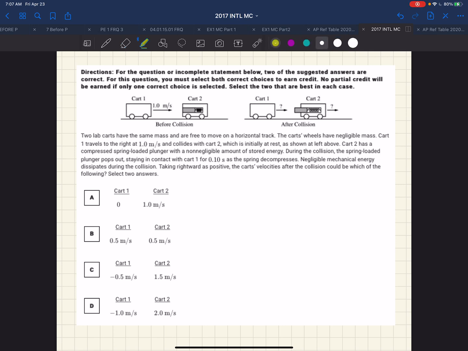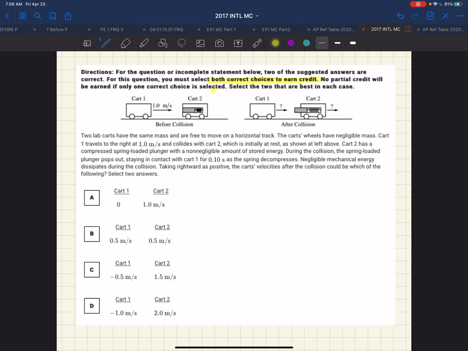We have a lot of reading in this question. Two of the suggested answers are correct. To get full credit, you must choose both correct choices. No partial credit will be given for one choice. So two are the best in each case.